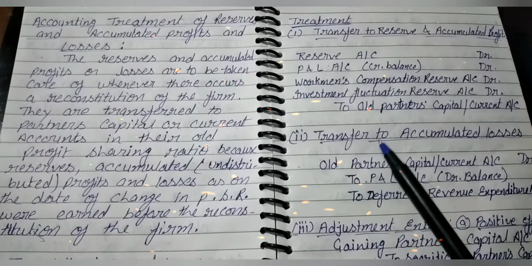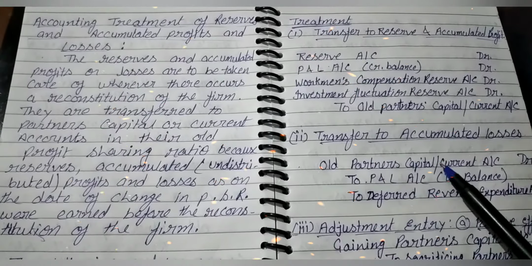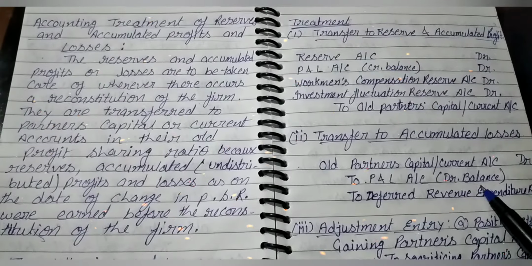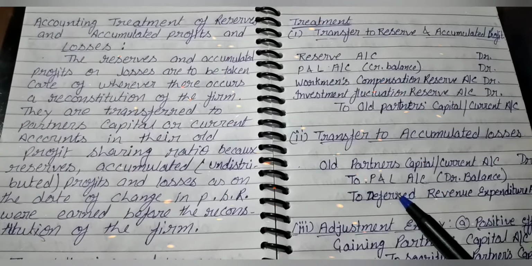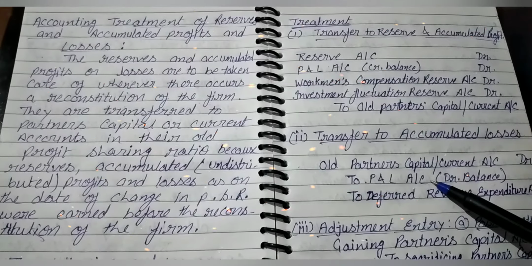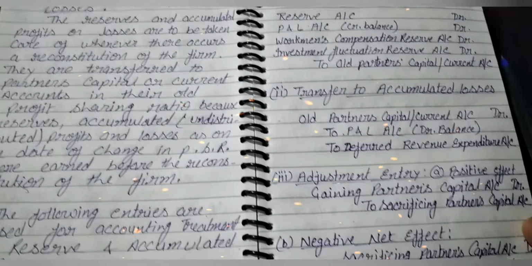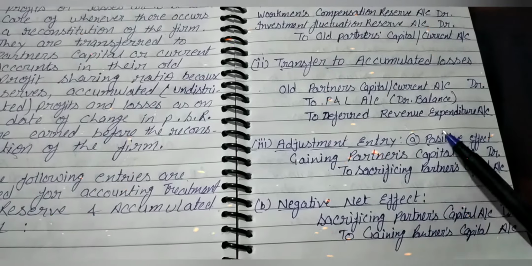The second one is transfer of accumulated losses. Old partners' capital or current account debit to profit and loss account debit balance, to deferred revenue expenditure account. If partners want to make an adjustment entry, or give one single entry for the accumulated profit and loss, then firstly they calculate the net effect. It may be positive or it may be negative.